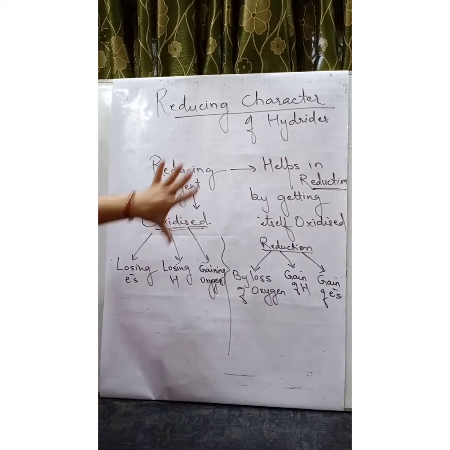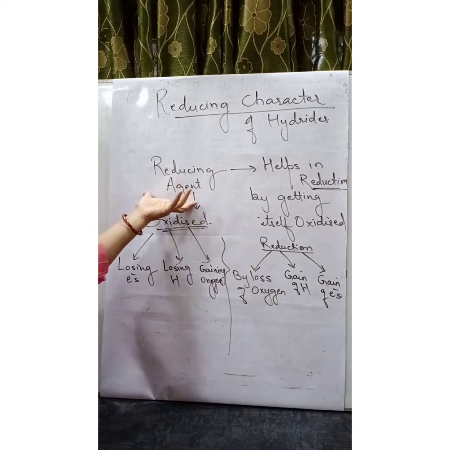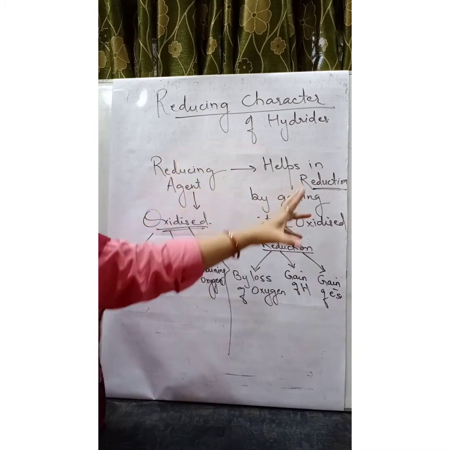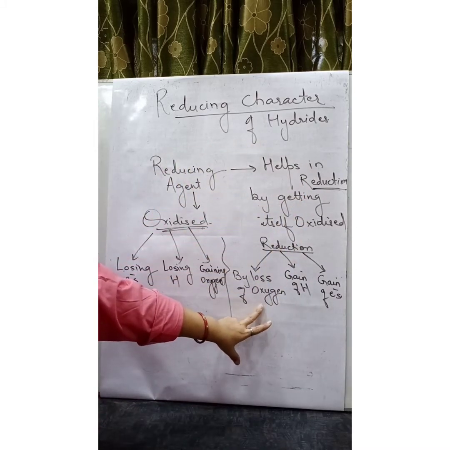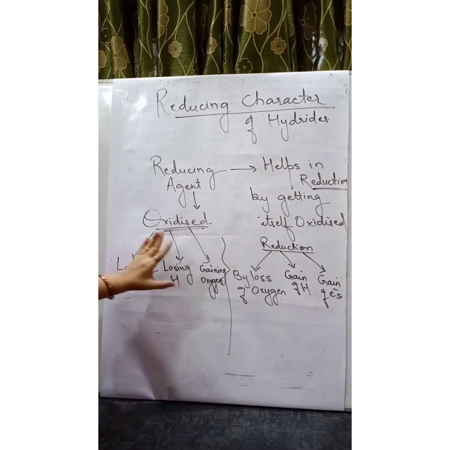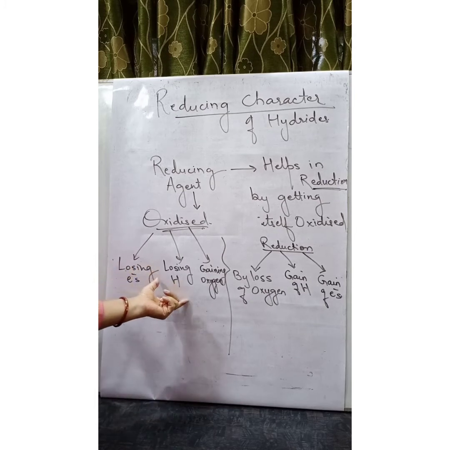So by any of these three processes, a reducing agent helps in reduction. So when it is helping in reduction, it is undergoing either loss of oxygen or gain of hydrogen or gain of electrons. And if it is getting oxidized, it is either losing electrons, losing hydrogen or gaining oxygen.